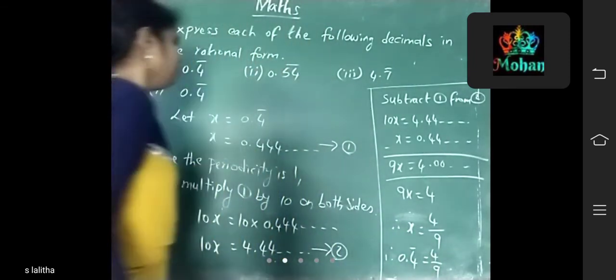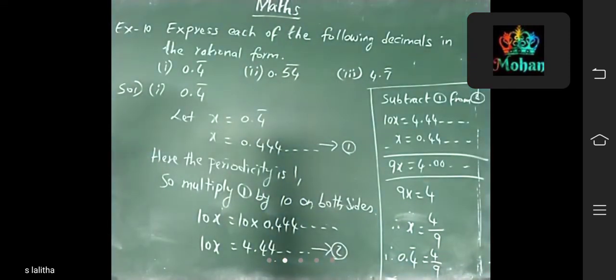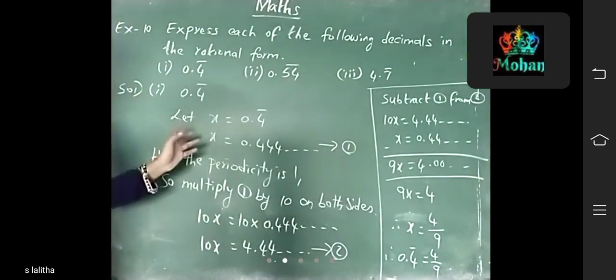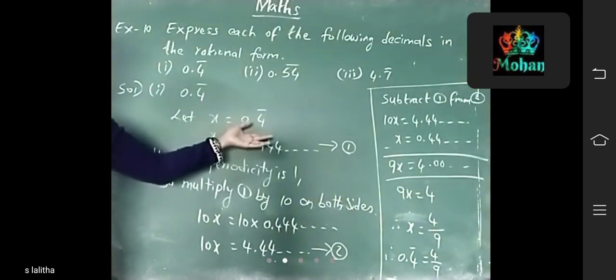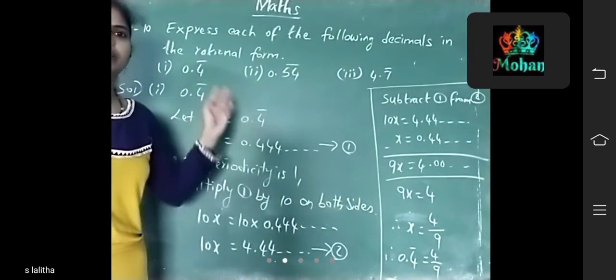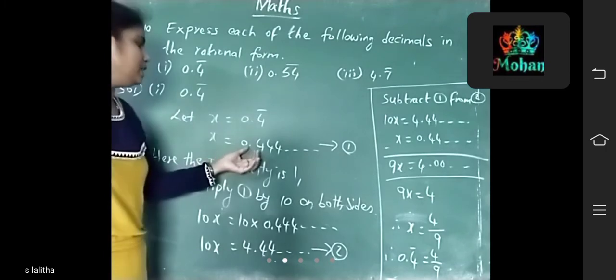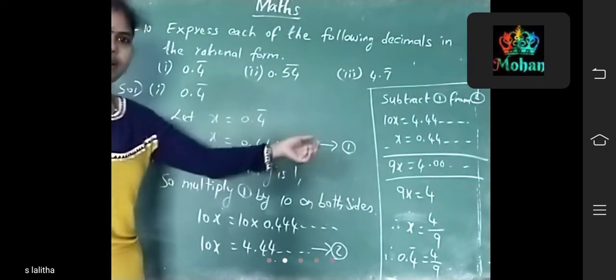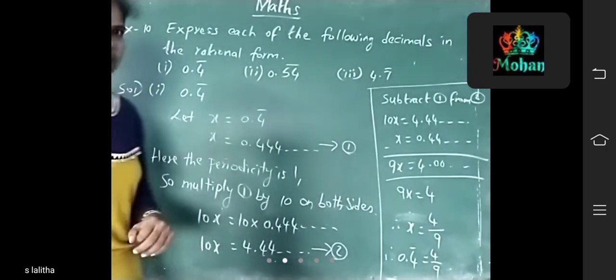Yes. Did you understand, ma? Shall I again tell? What is given? 0.4 bar. So let x is equal to 0.4 bar. x is equal to 0.4 bar means 4 will be repeated so many times. That's why I am taking 0.444 and so on. That equation is the first equation.